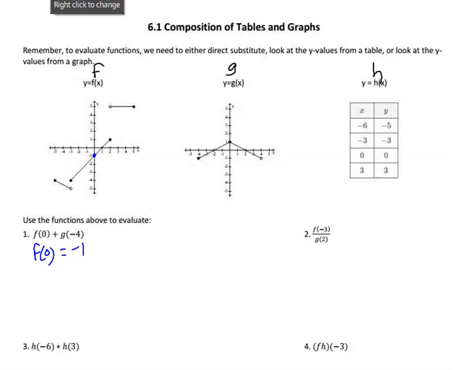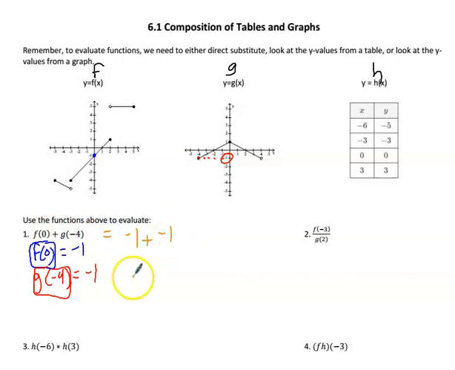G of -4 means we're going to go to the g graph and go to -4, and that y value is -1. So g of -4 is -1. So our problem says to take f of 0 plus g of -4. So we're going to add those two together. So it is just -1 plus -1, because we had the plus sign here. And we get -2 for an answer to the first question.